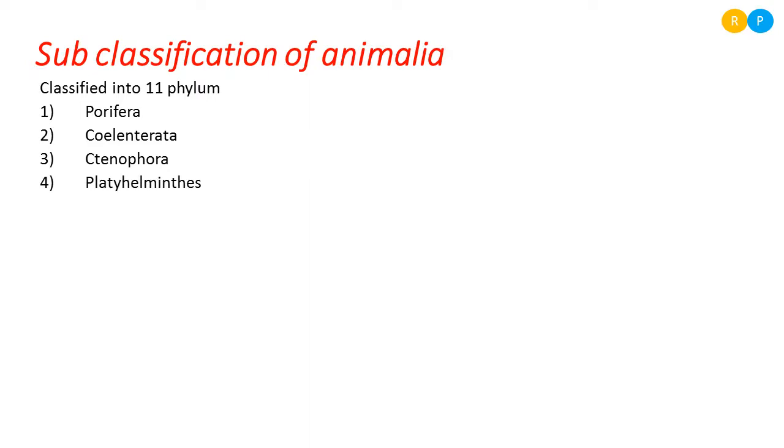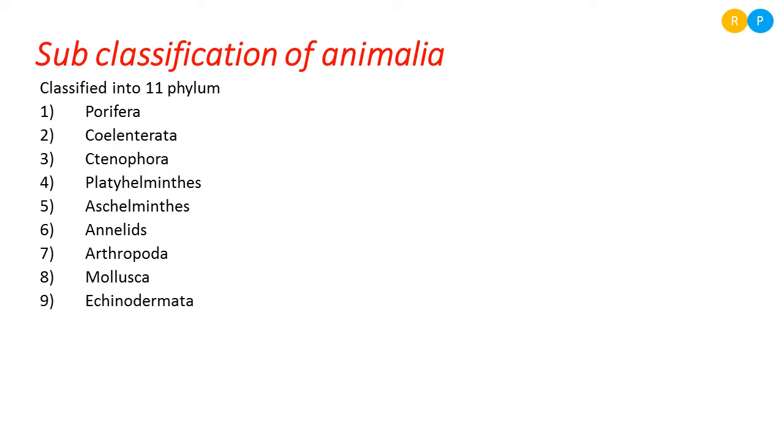The fourth phylum is Platyhelminthes, the fifth is Aschelminthes, the sixth is Annelida, the seventh is Arthropoda, and the eighth is Mollusca. The ninth is Echinodermata, the tenth is Hemichordata, and the last one is Chordata. These are the 11 different phyla under the animal kingdom.